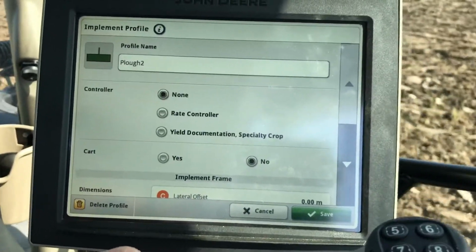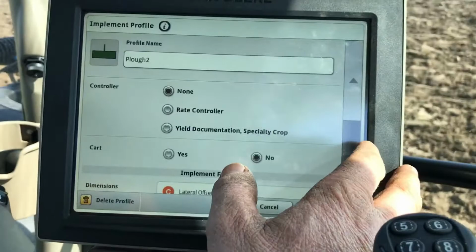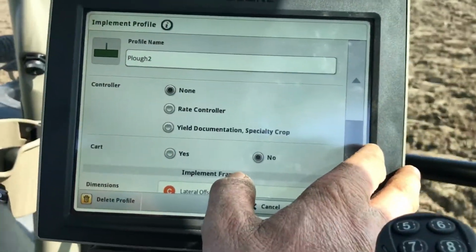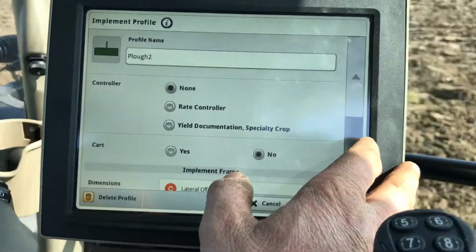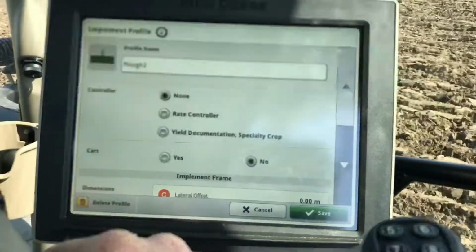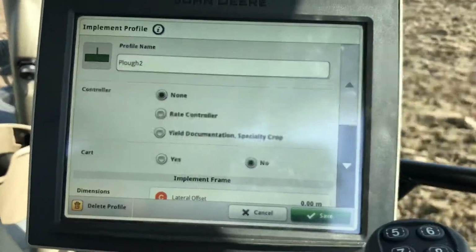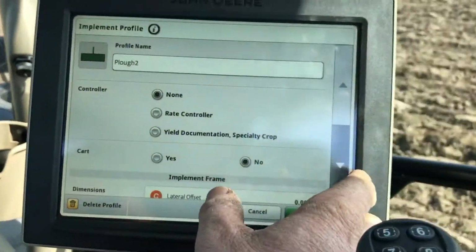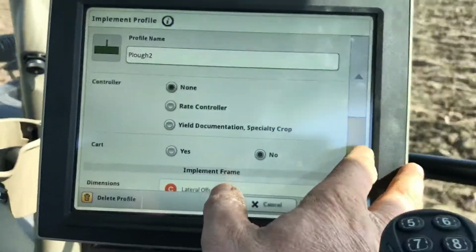And I'd say rate controllers were nothing anyone ever thought about at that stage. So if you had a fertilizer spreader or a sprayer, you'd have a rate controller, and it would be working in the background. It'd want to know as you go across the field to be able to vary the rate. But at the moment we've no rate controller, it's not a cart.